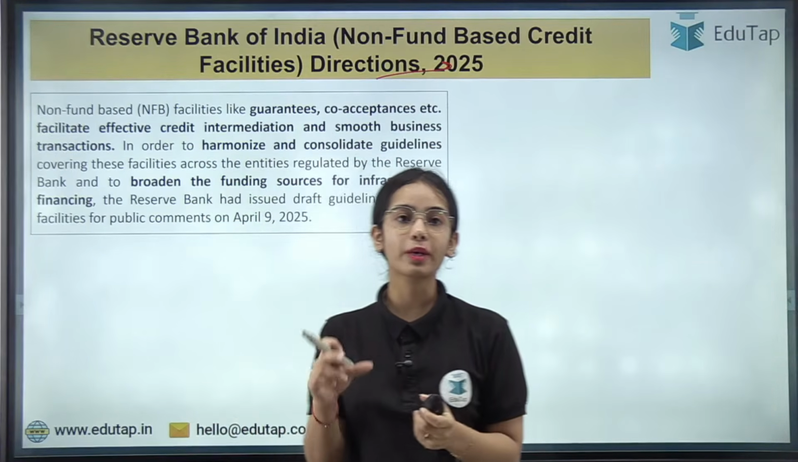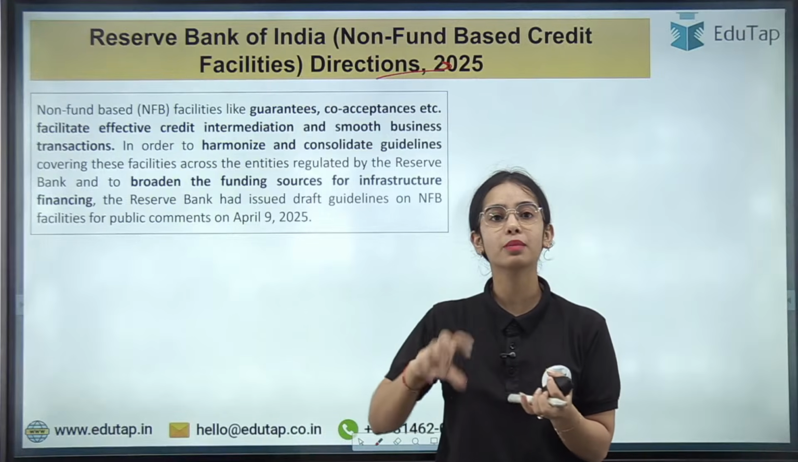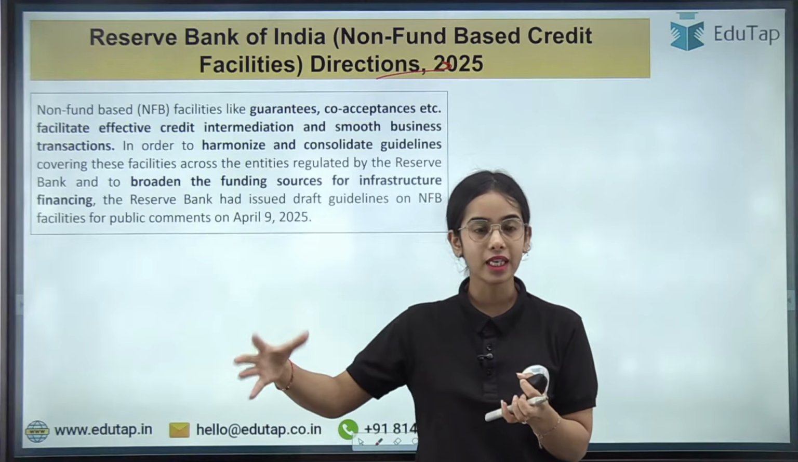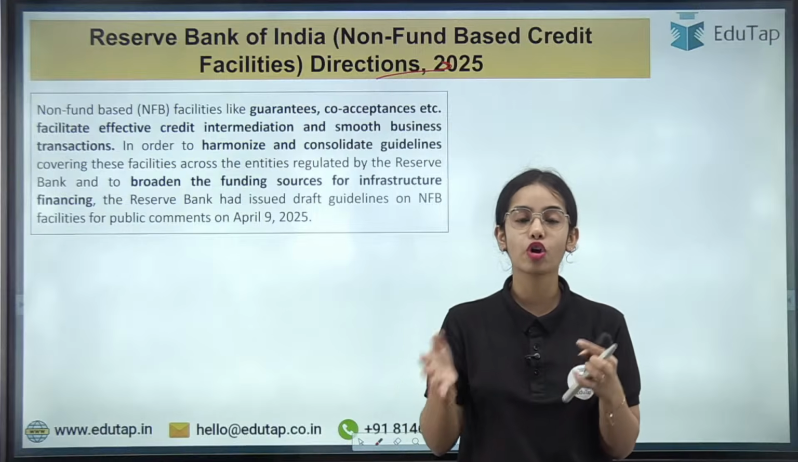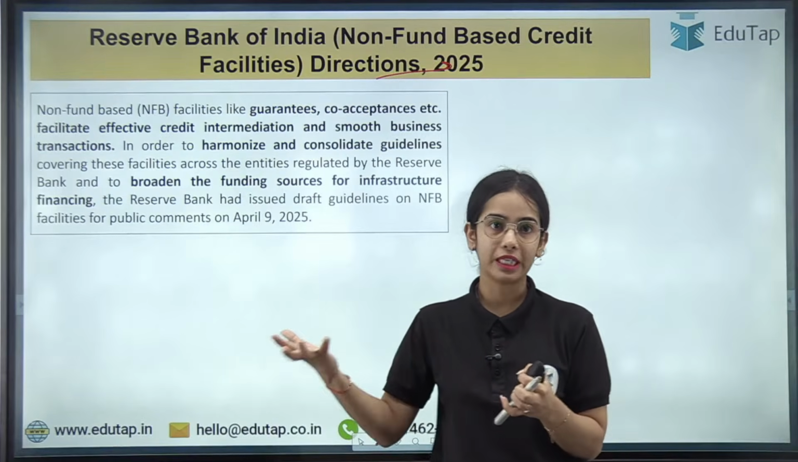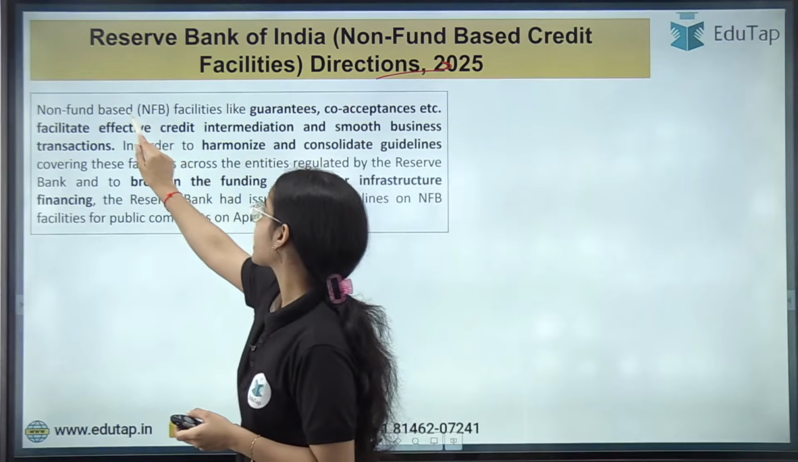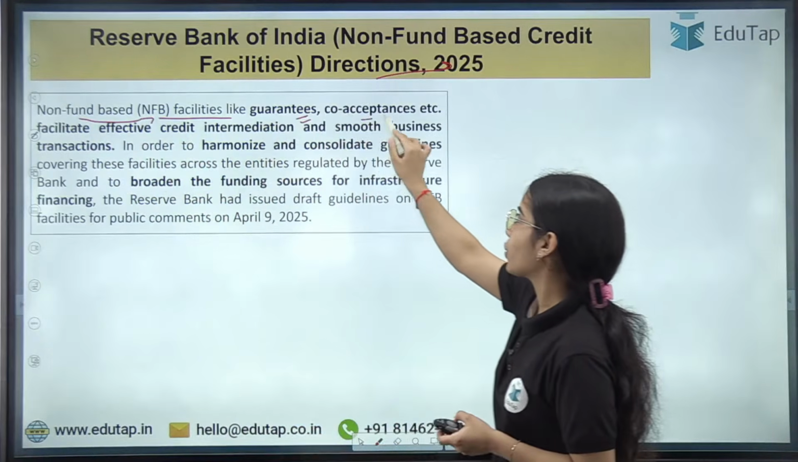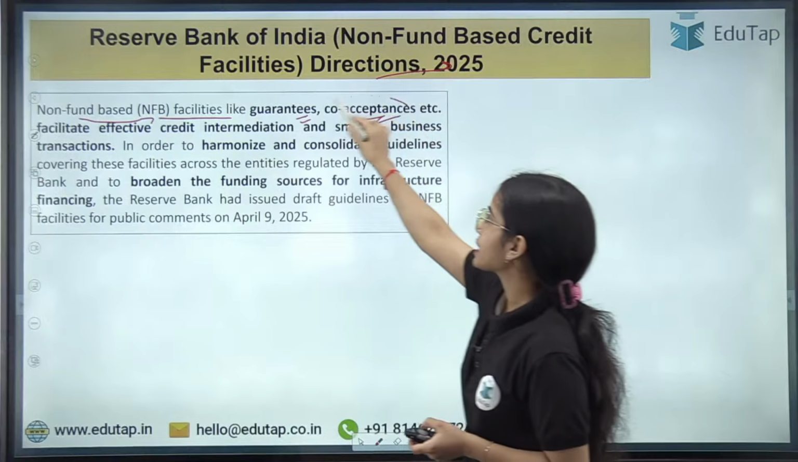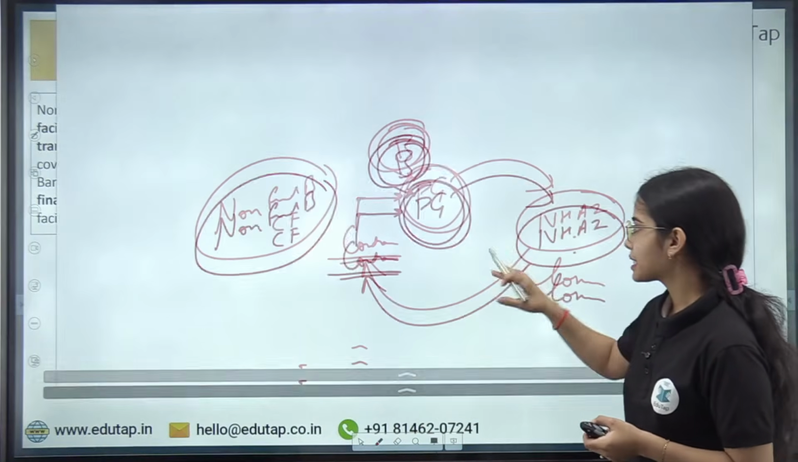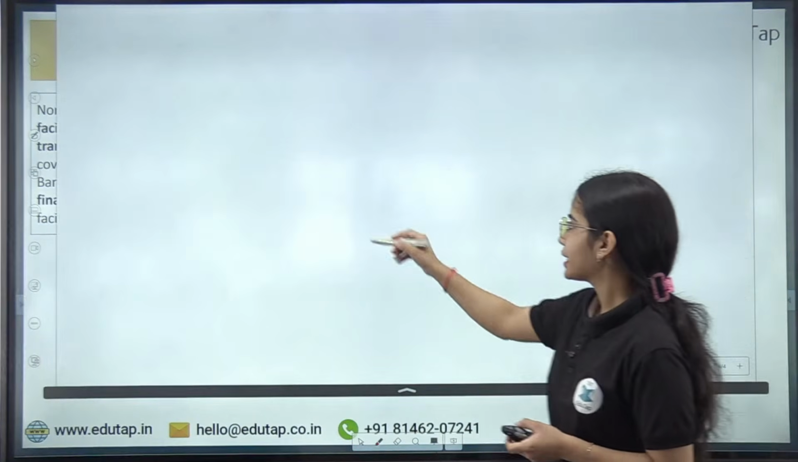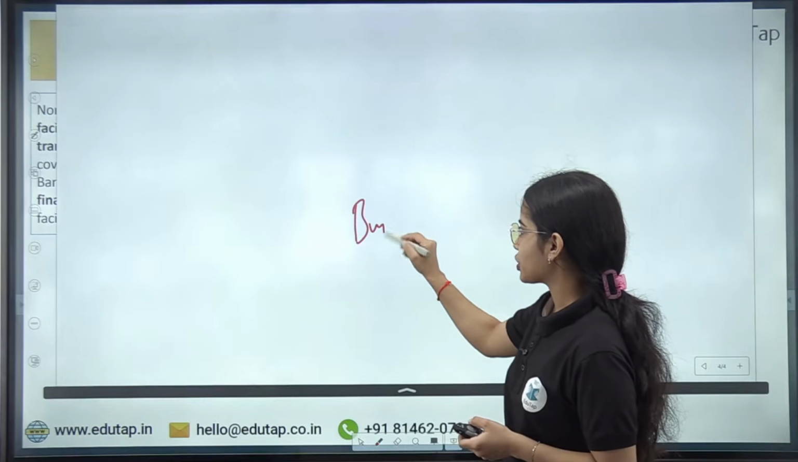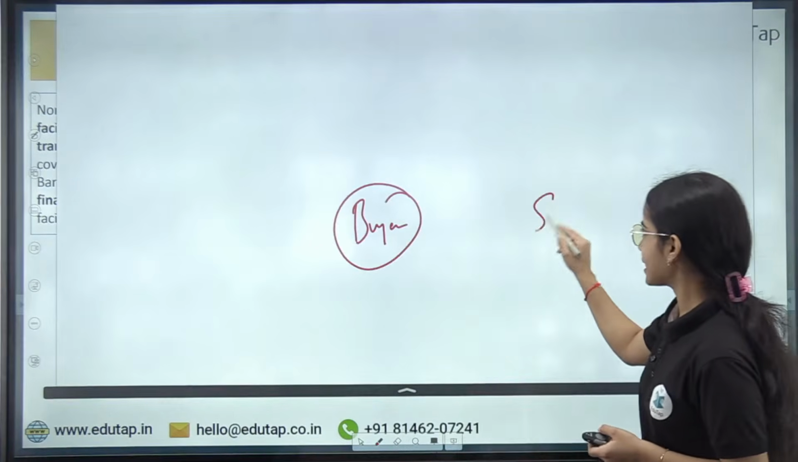So these are the non-fund based credit facilities where the money is not disbursed directly, but the bank is taking the exposure, or the bank is taking the responsibility. These are the non-fund based facilities like guarantees, co-acceptances, etc. In the co-acceptance, we will discuss more about it. Basically, in the co-acceptance, let's say the buyer is purchasing something and the seller is selling.